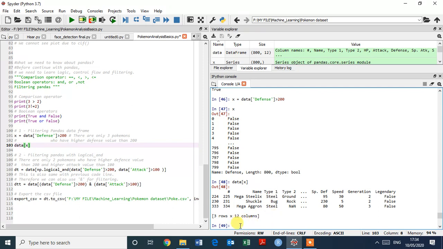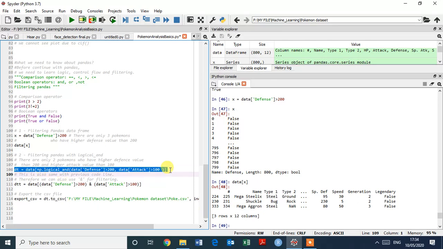So now we are going to filter pandas with logical. So I give it here data in brackets np dot logical and, in braces data defense is greater than 200, and comma, data attack is greater than 100. Okay, so just select this line, command control enter to execute.